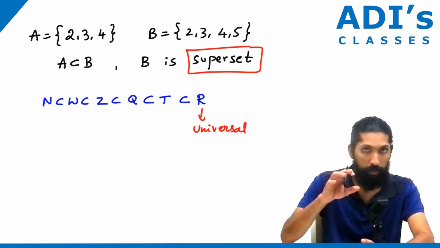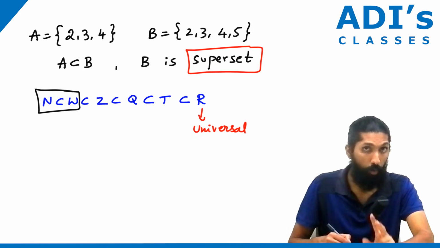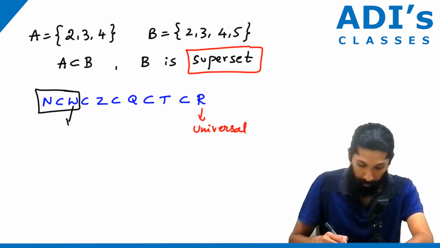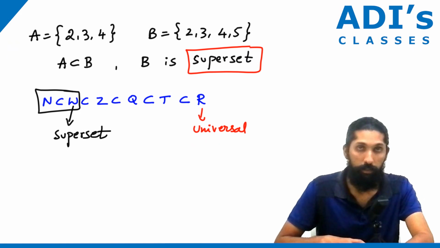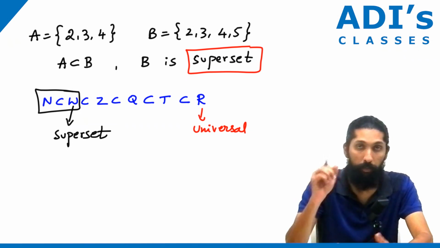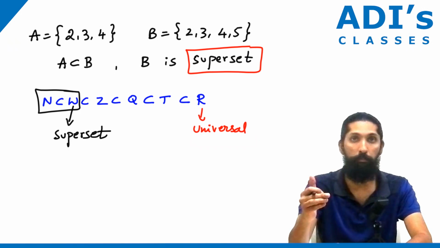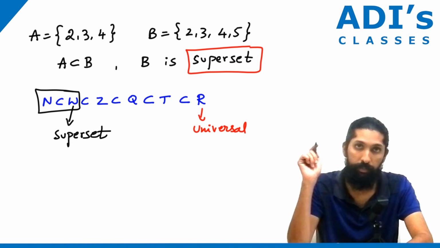But if you take just the individual thing, suppose I take only these two, then W is what we call a superset. The set of whole numbers is called a superset. R is the universal set because it contains everything. But between natural numbers and whole numbers, whole is a superset, whereas natural is a subset.